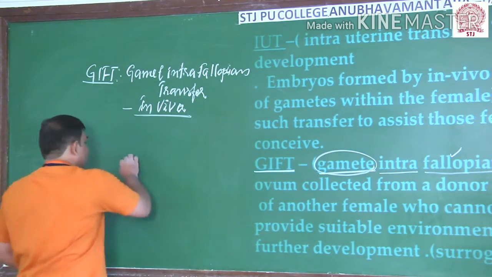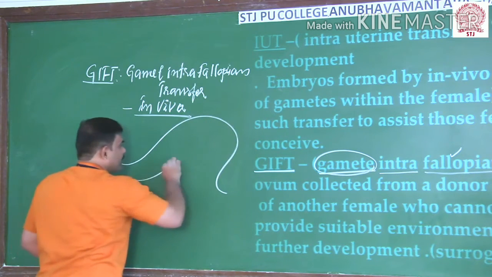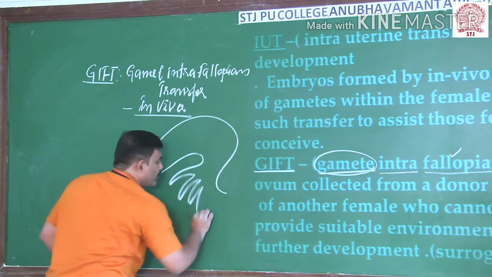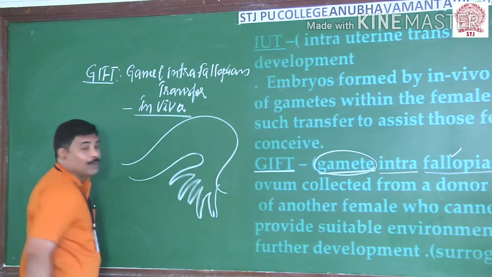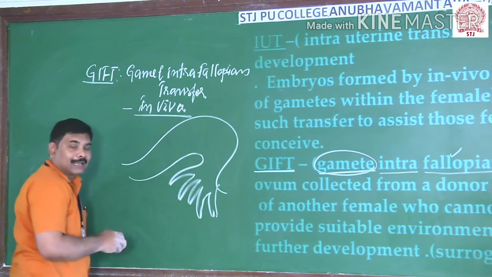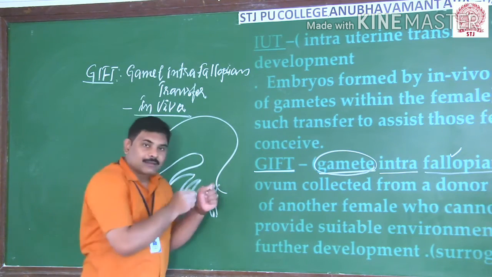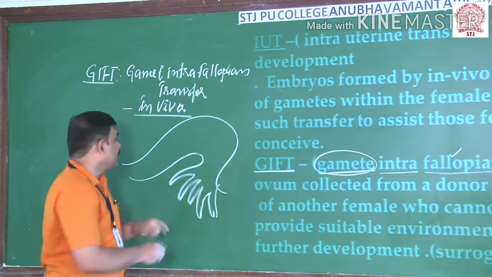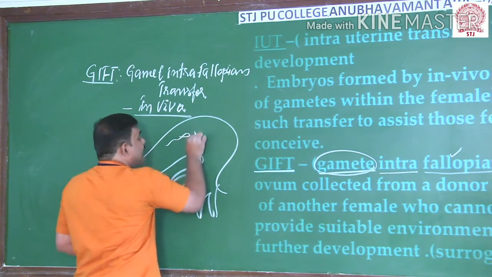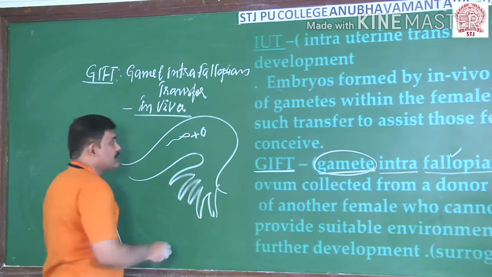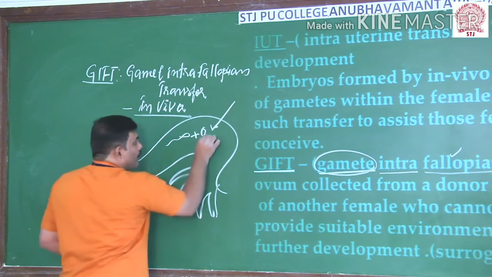Then what happens, as I said earlier, with the help of a certain kind of instrument, the sperms as well as ovum will be released directly into the fallopian tube.